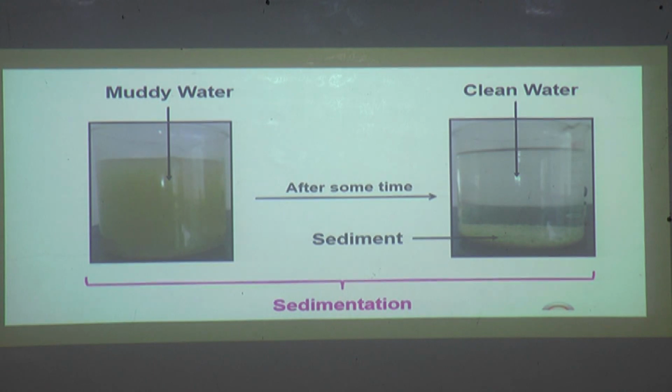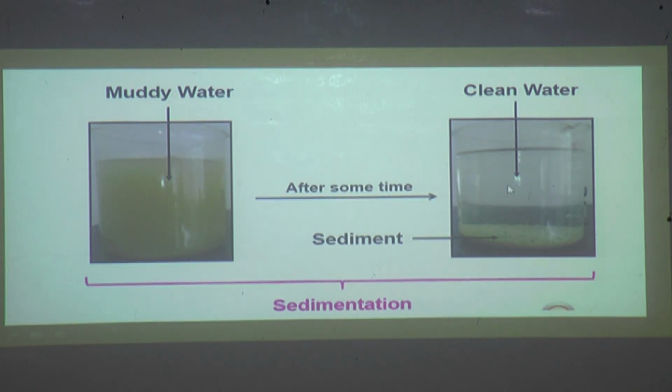Separating insoluble solids in a liquid by allowing them to settle down is called sedimentation. Observe students, separating insoluble solids in a liquid, we are allowing them to settle down at the bottom. These are known as sediments. These are insoluble solids, and this process is known as sedimentation.